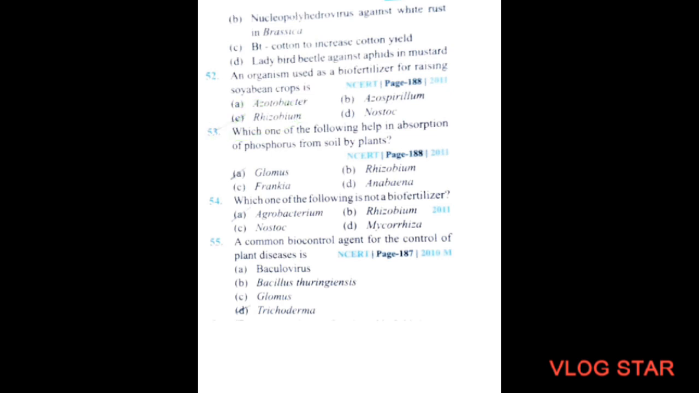Next question. Which one of the following helps in the absorption of phosphorus from soil by plants? This question came in NEET 2011. The options are A, Glomus, option B, Rhizobium, option C, Frankia, option D, Anabaena. So the correct option will be Glomus. Option A is the correct option. Next question.